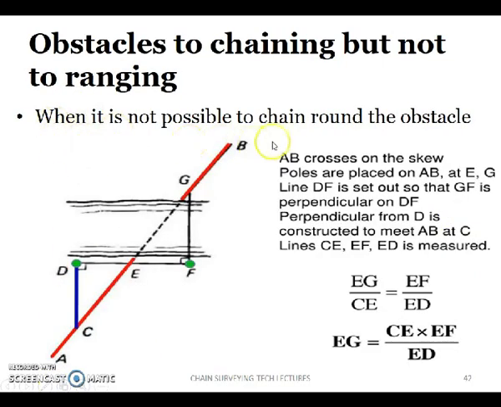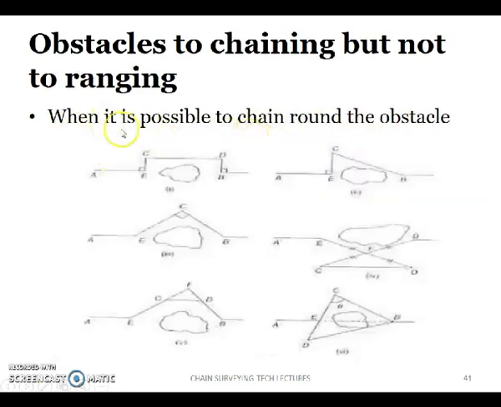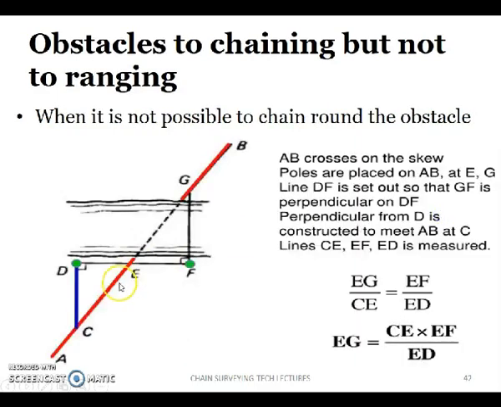Now, when it is not possible to chain round the obstacle. In the previous case, it was possible to chain round the obstacle, since it was a closed water body, so we could chain around the water body. But here it is a river which has no closed boundary. In such a case, if a survey line AB is passing through the river,